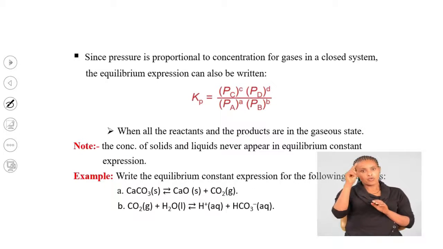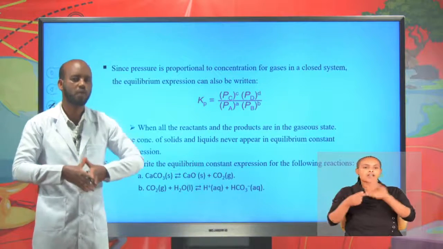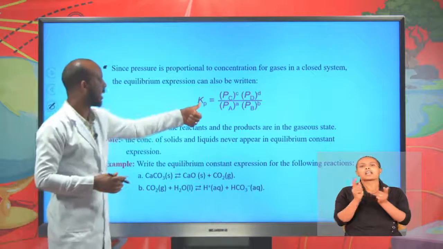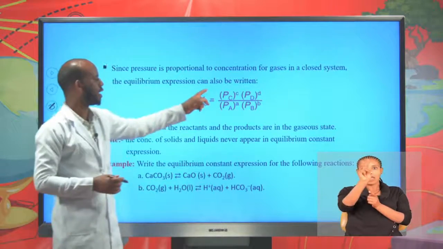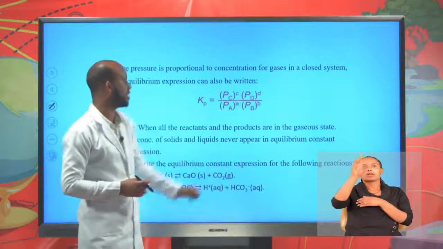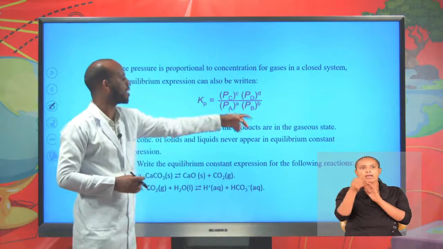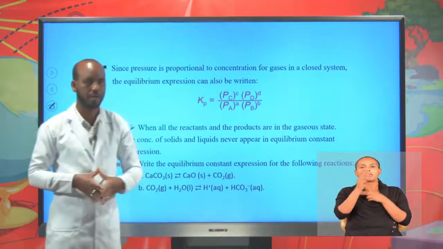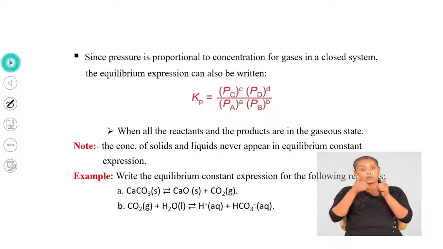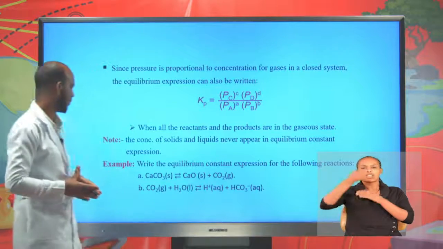For a reaction involving gaseous reactants and products, we have this relation: Kp equal partial pressure of C to the power of c times partial pressure of D to the power of d divided by partial pressure of A to the power of a times partial pressure of B to the power of b. This is for reactions in which reactants and products are in gaseous states.